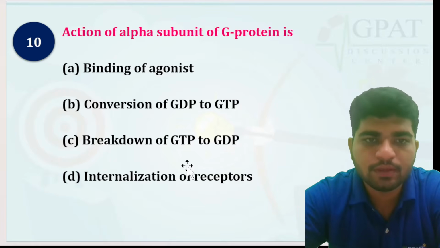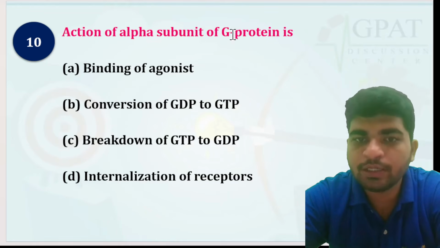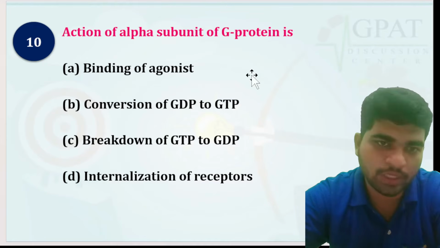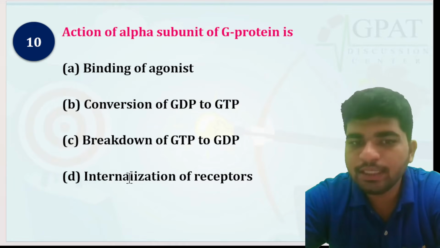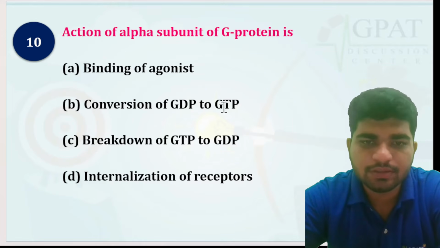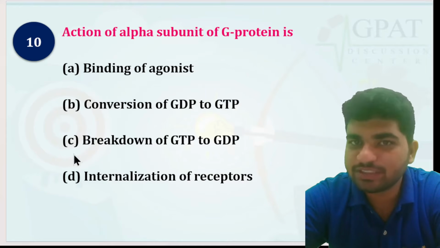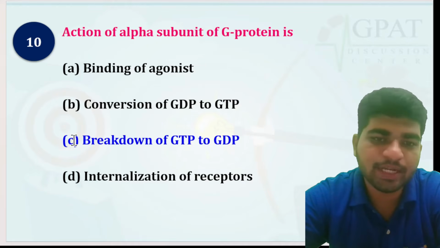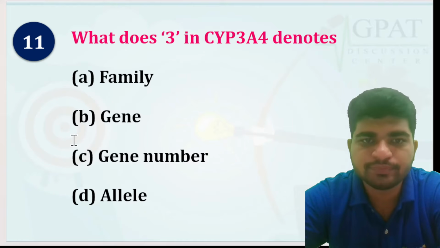Now, the action of the alpha subunit of G protein is: binding of agonist; conversion of GDP to GTP; breakdown of GTP to GDP; internalization of receptors. The answer must be from these options only. Let's see the answer. The answer is breakdown of GTP, guanosine triphosphate, to GDP, guanosine diphosphate.